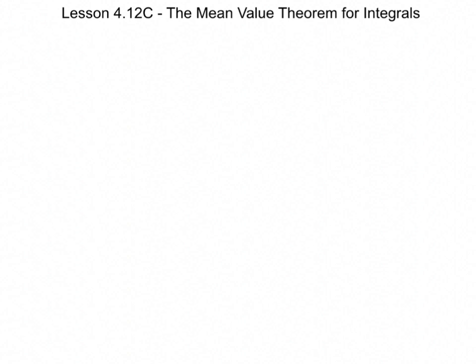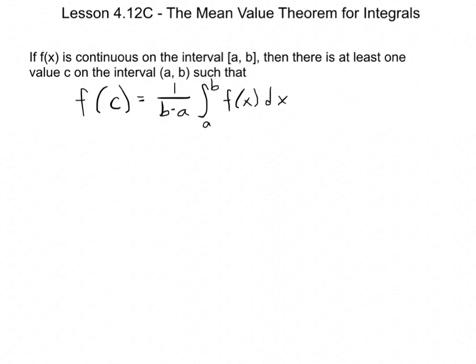So here we go. I'm going to start by writing out the mean value theorem. I'll just type it out for you. So here it is, the mean value theorem for integrals. It really only has one requirement. In order for this theorem to apply, the function has to be continuous on the interval from a to b. So assuming that the function is continuous on the interval, then there is at least one value c between a and b such that this statement here is true.